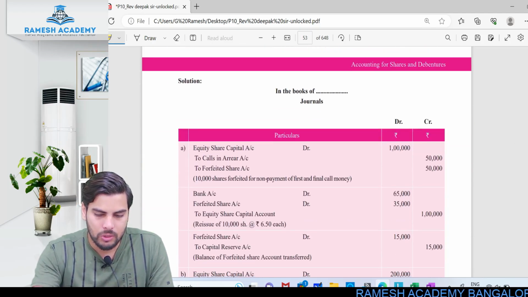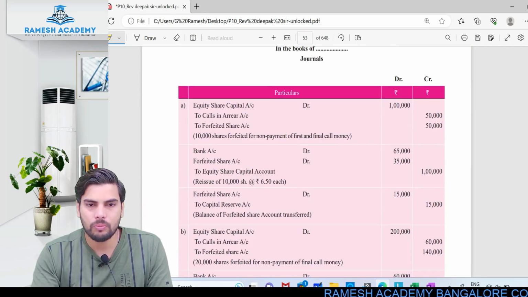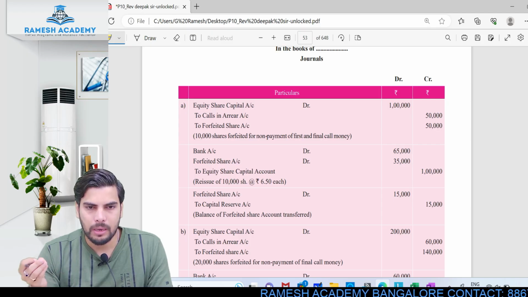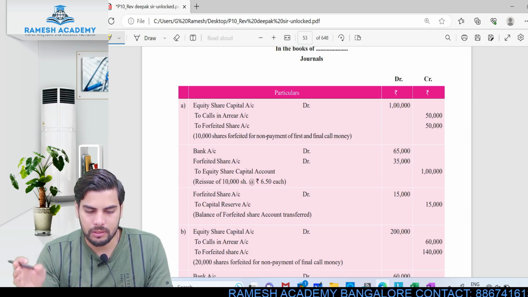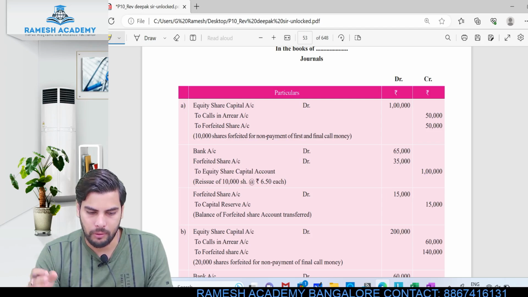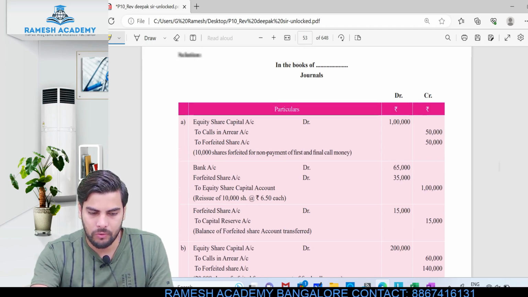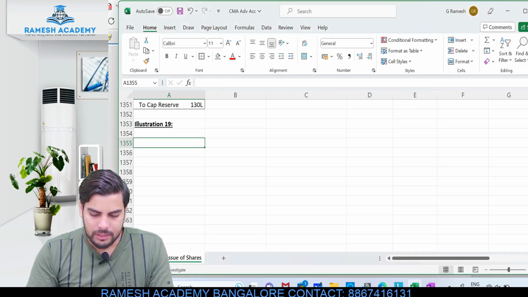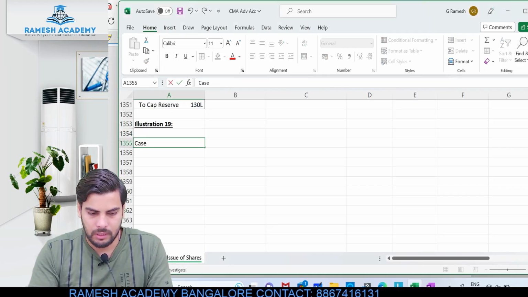Okay, so that's all. For each and every category, we just need to pass the journal entry for forfeiture, reissue, and then whatever is the amount which we are supposed to transfer to capital reserve, we just need to transfer it over there. Okay, so let's pass the journal entry for forfeiture. So let's take the first category, case 1.